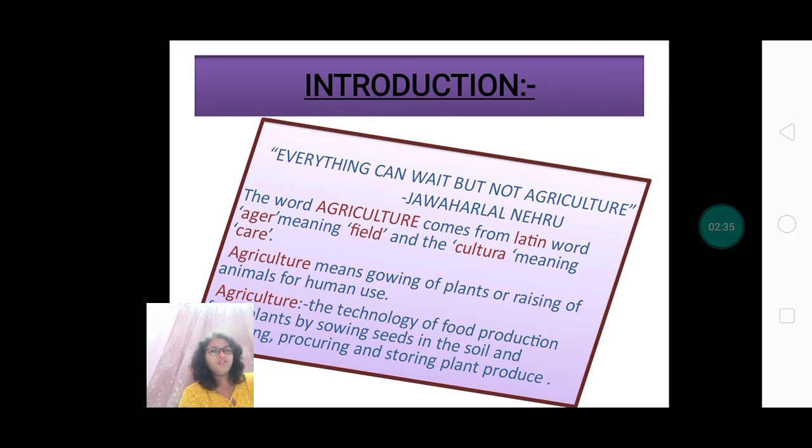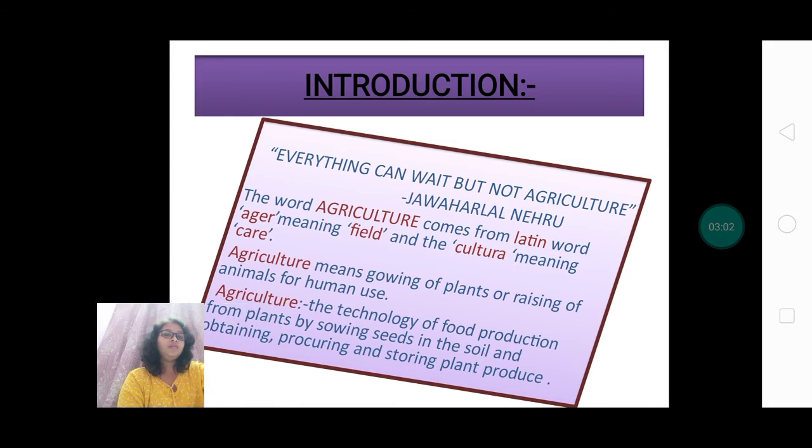What is meant by agriculture? The word agriculture comes from the Latin words ager, meaning field, and culture, meaning care. That is, caring of a field means agriculture. In terms of science, we can say agriculture means growing of plants or raising of animals for human use. Technically, it is the technology of food production from plants by sowing seeds in the soil and obtaining, procuring, and storing plant produce.